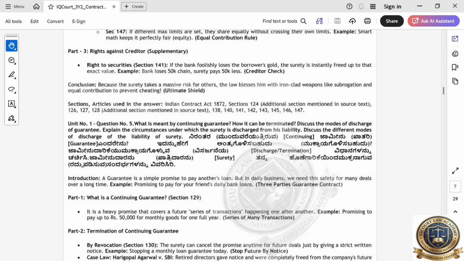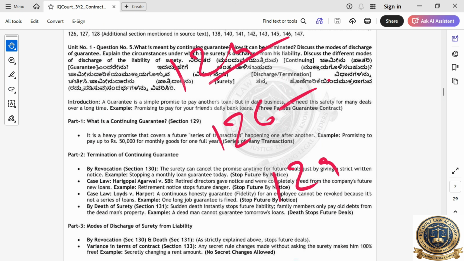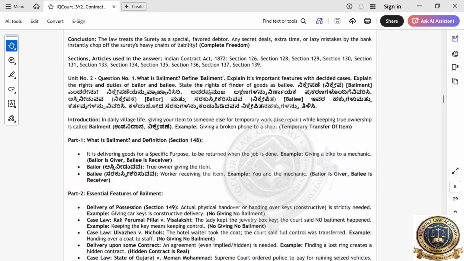This continuing guarantee means simply a promise to pay another person's loan, but for a series of transactions one after another, like promising to pay 50,000 for monthly goods for one full year. That is continuing guarantee. Okay, continuing guarantee 129, 124 indemnity definition, 126 for surety. This is continuing guarantee. Very important section. Okay, next we'll go to next question.